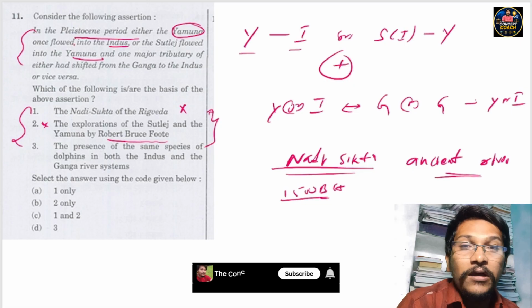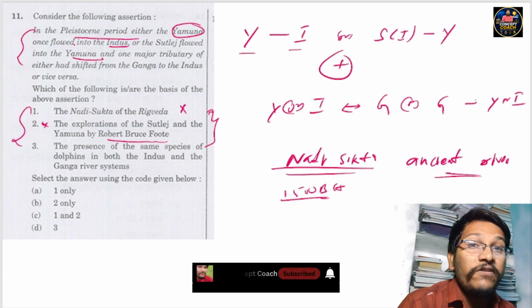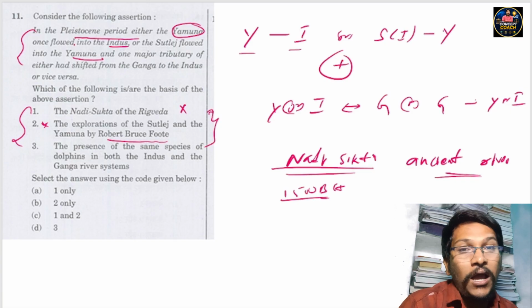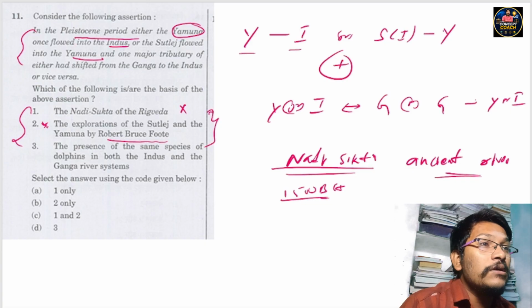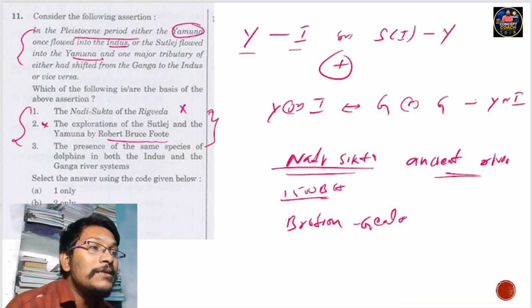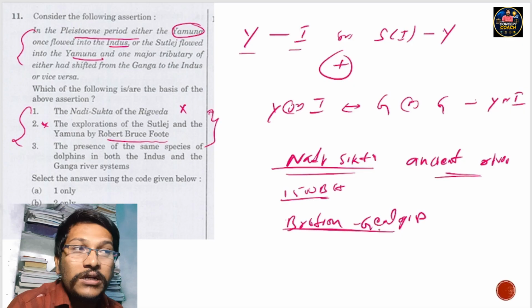As part of our UPSC CSE PYQ analysis, we must read about the wrong options also, because this is where questions may come in future papers. Robert Bruce Foote was a British geologist, and he did not explore the Pleistocene drainage system.